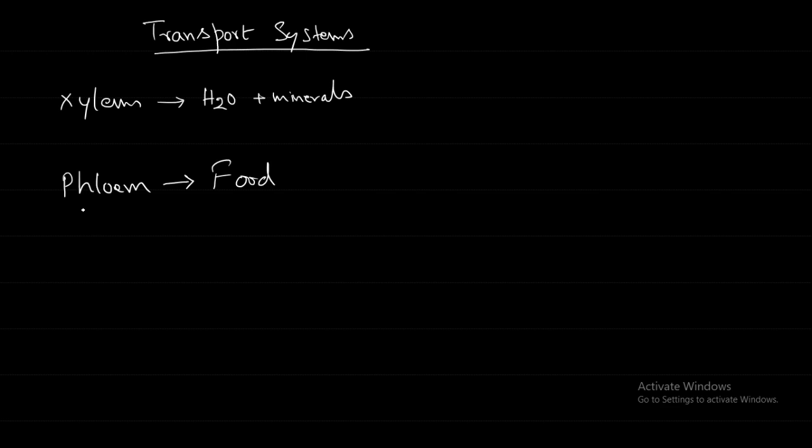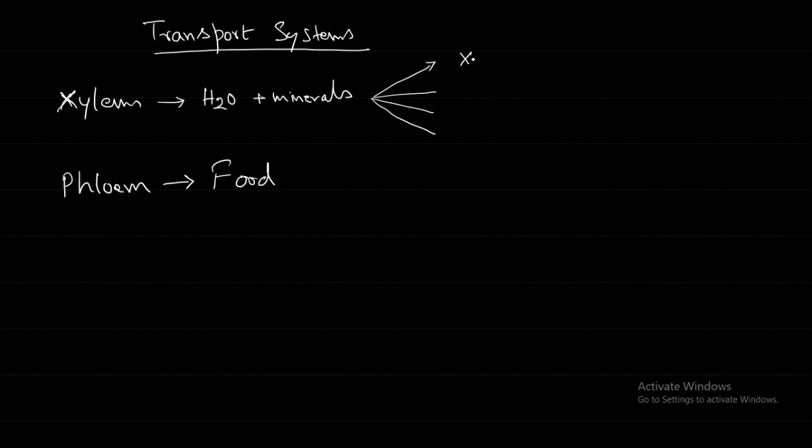So because we are telling transport system, any system is going to have more than one type of components, and they are going to work together as a system. So under xylem what are the different components? There are four types of components. Okay, what are they? Xylem vessels, xylem tracheids, xylem fibers, and xylem parenchyma.